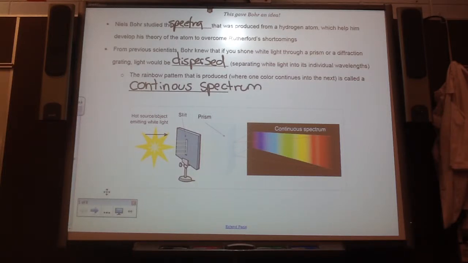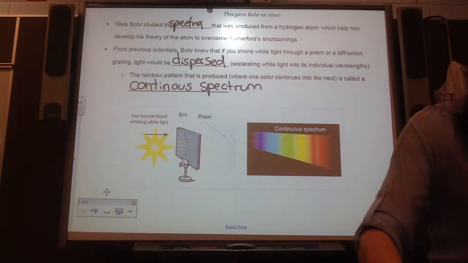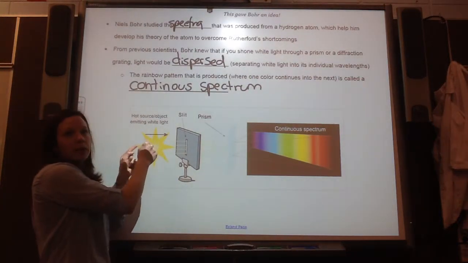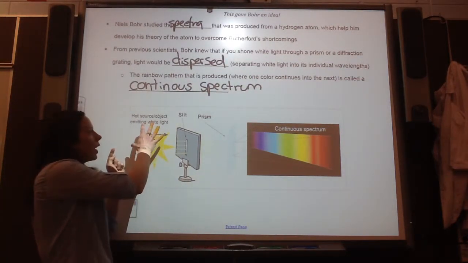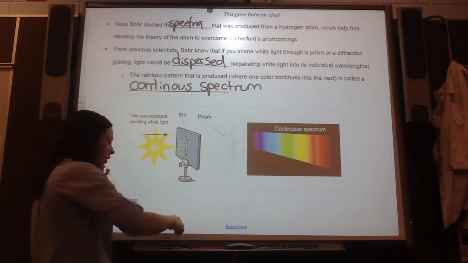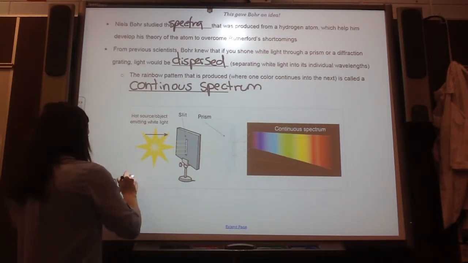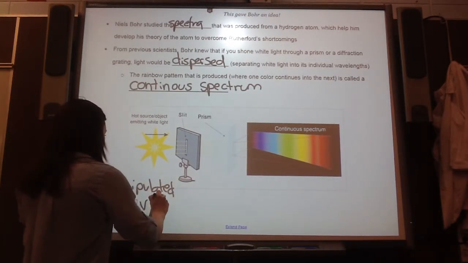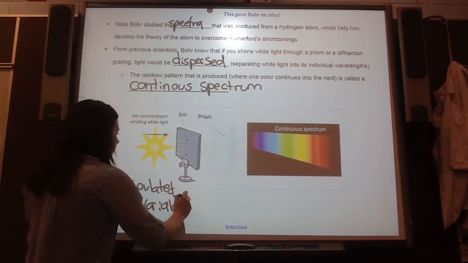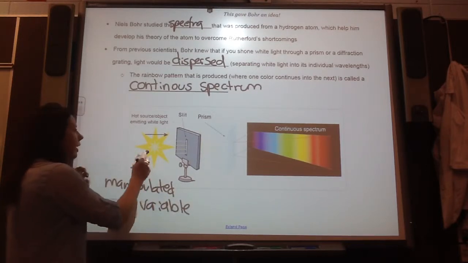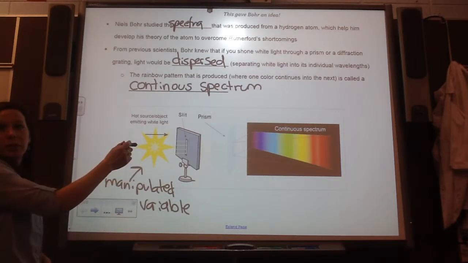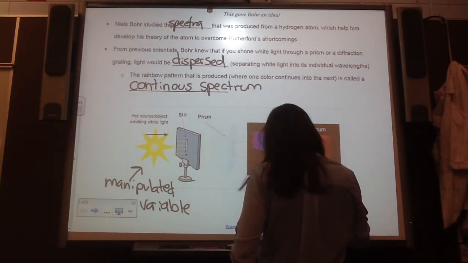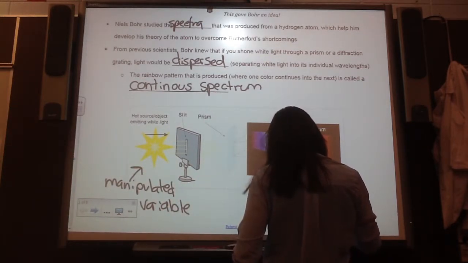So this was kind of the first part of his experiment. Here, this is going to be the manipulated variable, okay? What he shines the light through. So let's just even identify that. We're going to look at different examples of when this is the manipulated variable, okay? What we see on the other end is the responding variable.